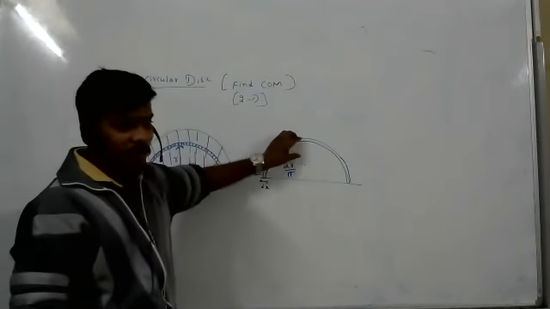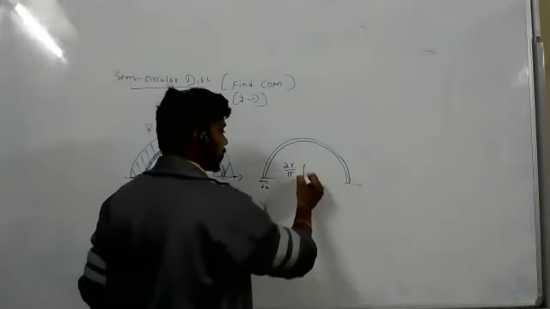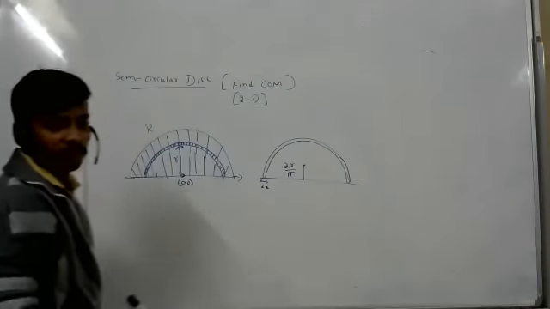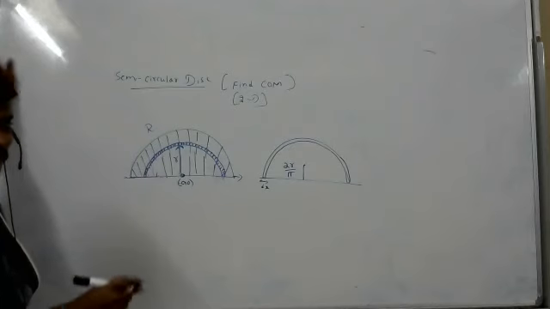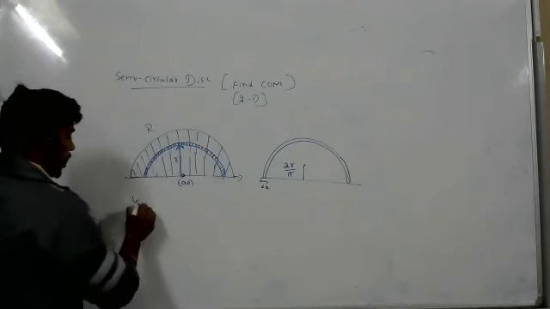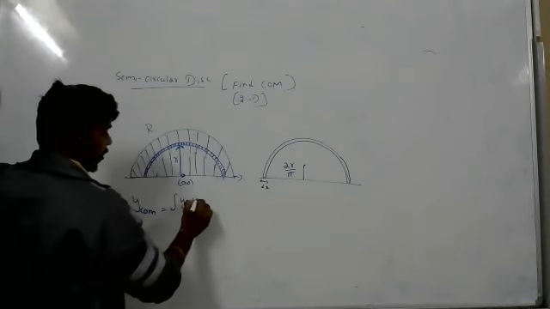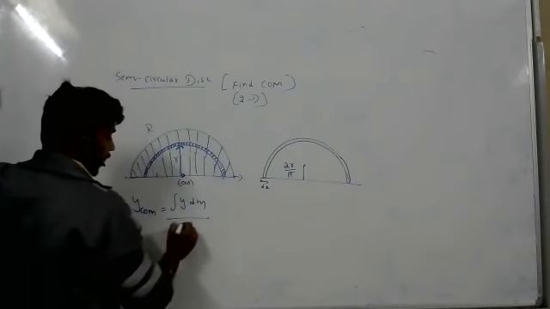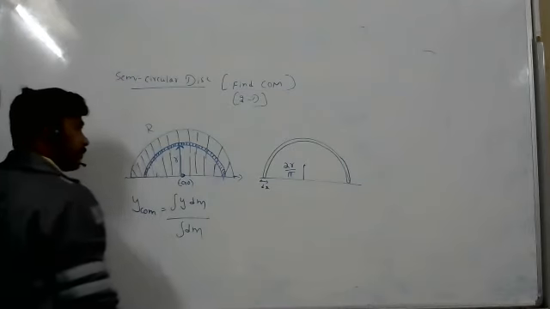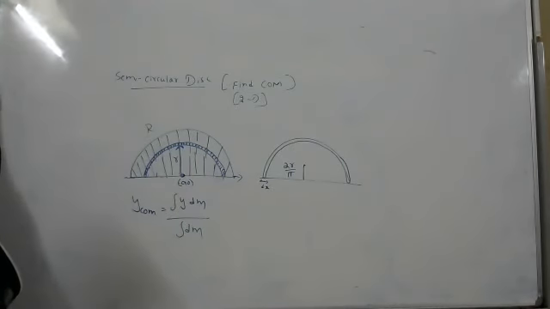That ring I took out. So when I took it out, that center of mass will be at this distance, because in the previous question we have proved. Right? Now, y center of mass equals integration y dm by integration dm. Clear? Again, y direction only we have to find out the center of mass, right?